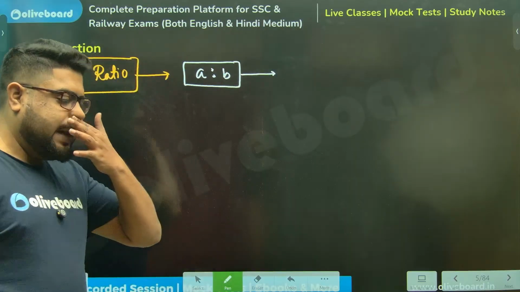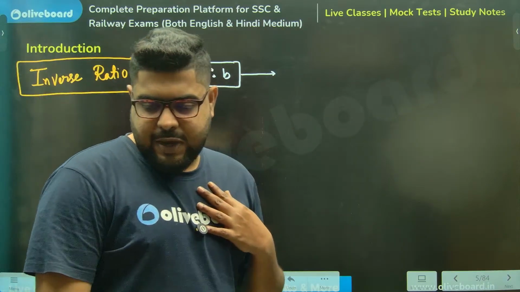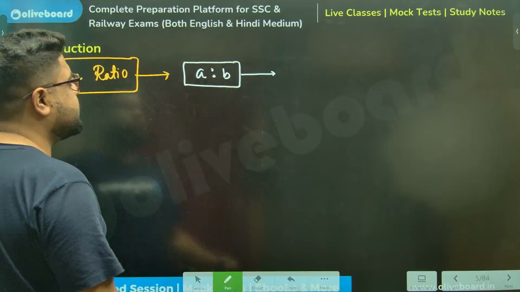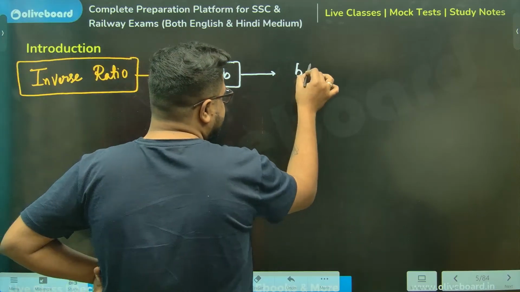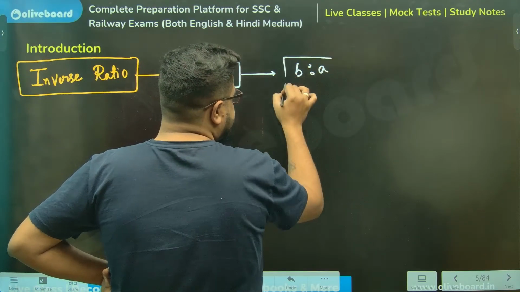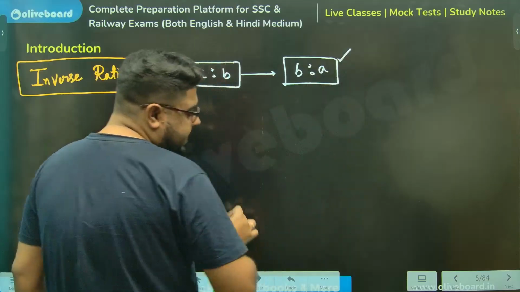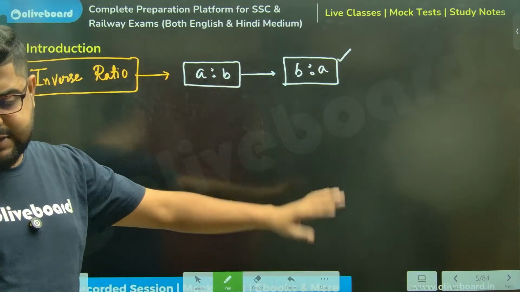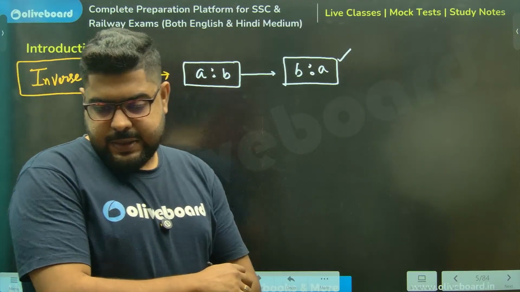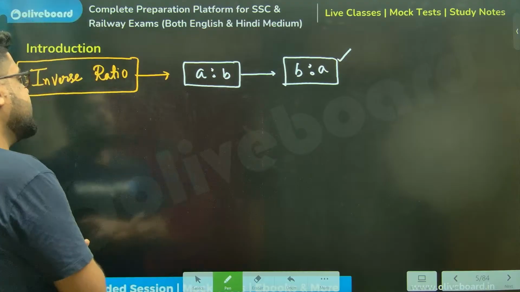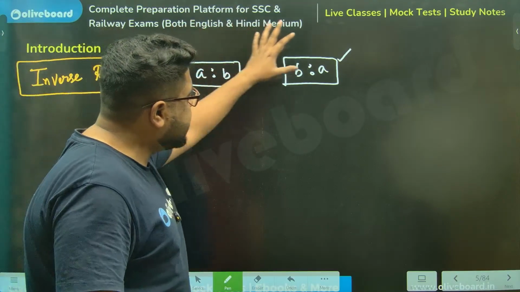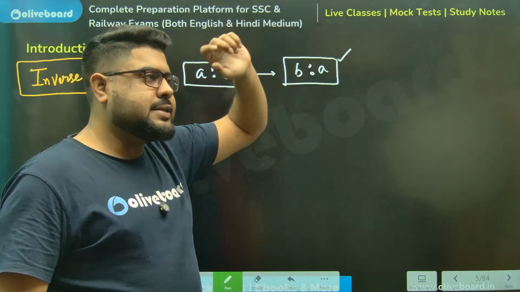Anyone, take a guess. What is the inverse ratio of A is to B? You will say B is to A, just make it opposite. Everybody agrees on this? Yes or no?